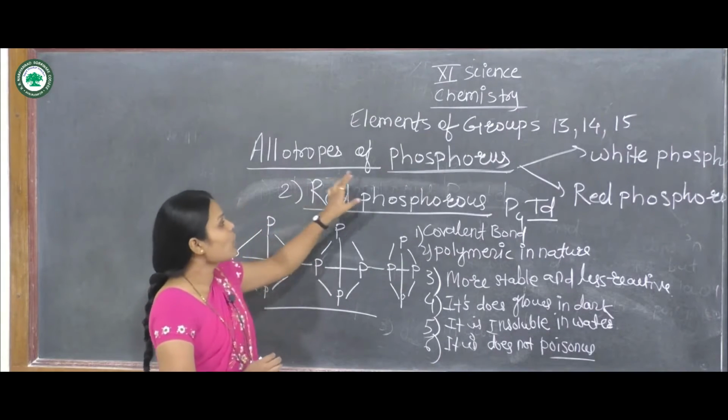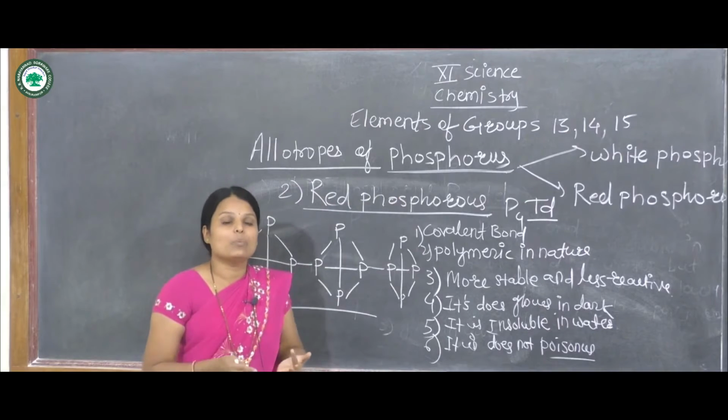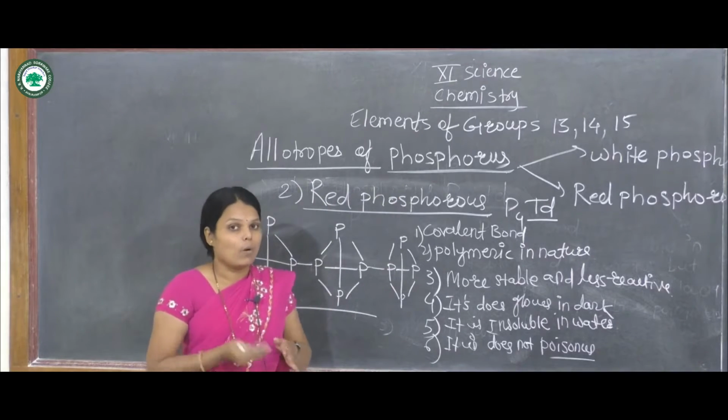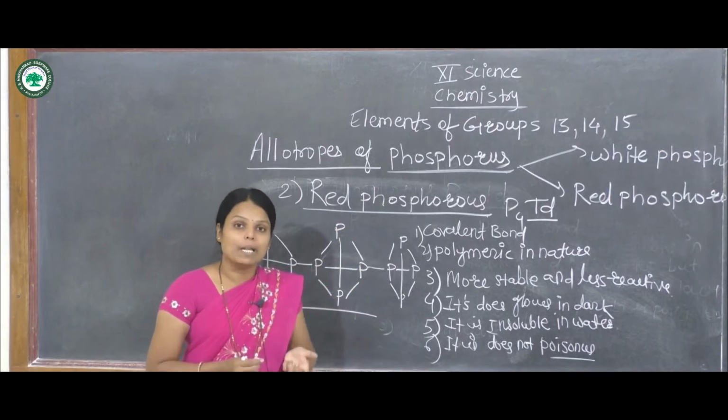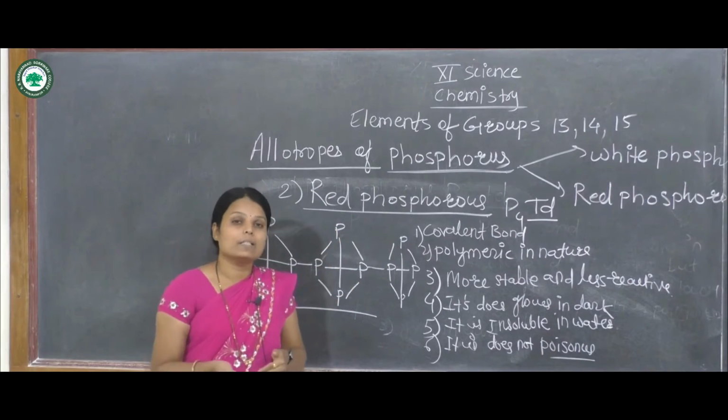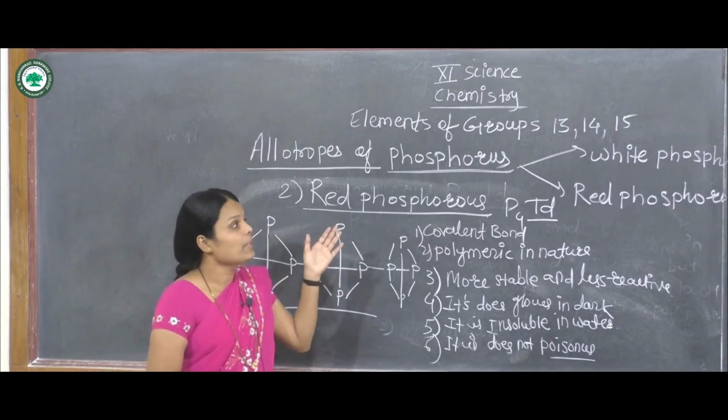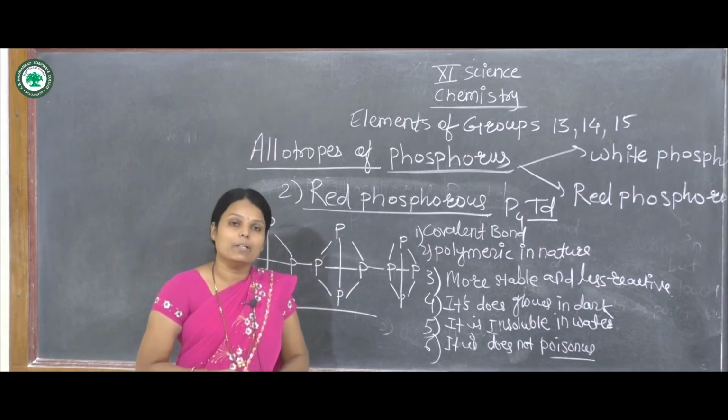These are the allotropes of phosphorus: there are two types, white phosphorus and red phosphorus. The allotropes are completed. In the next lecture we will discuss the molecular structure of elements of Groups 13, 14 and 15. Thank you.